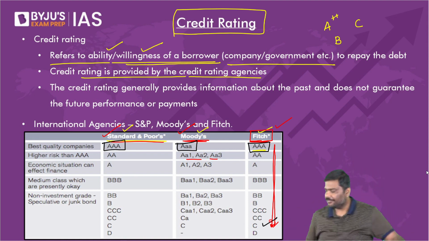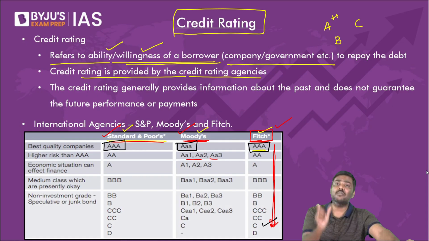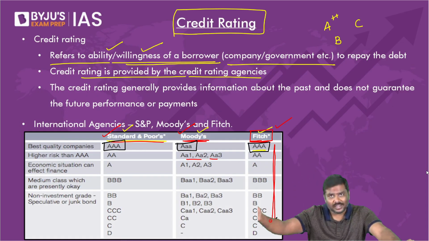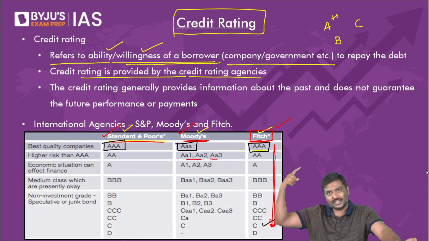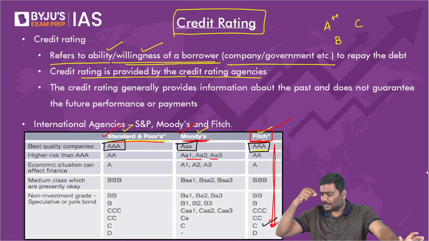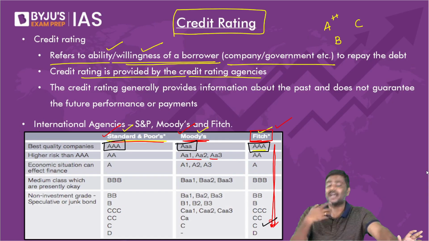That's a basic idea. Hybrid instrument, preference shares: there is a fixed amount of dividend, just like you get a fixed coupon rate in the case of a bond. And on the other side, you are a shareholder, meaning you are an owner. So the preference share will have a feature of a bond and a feature of a share, hence a hybrid.